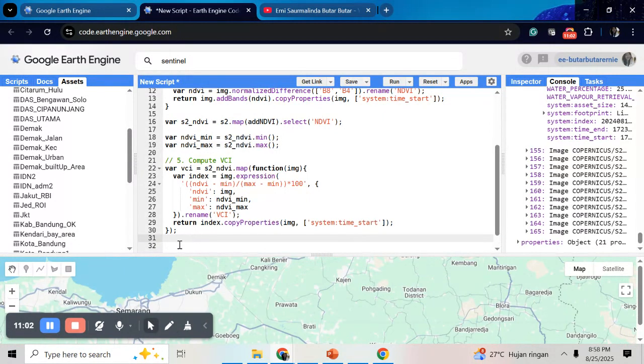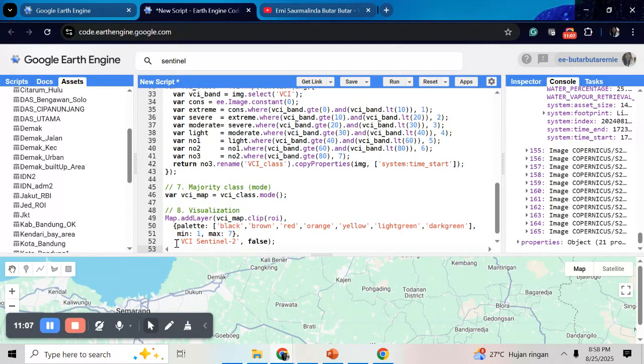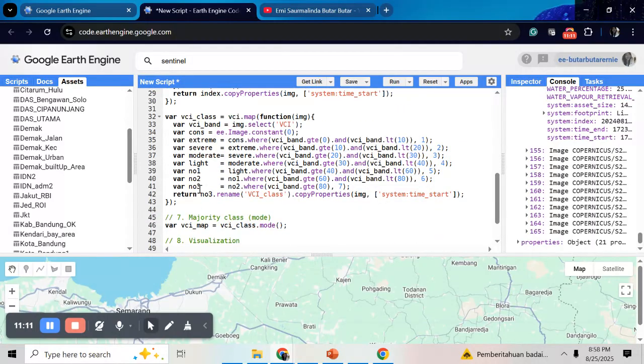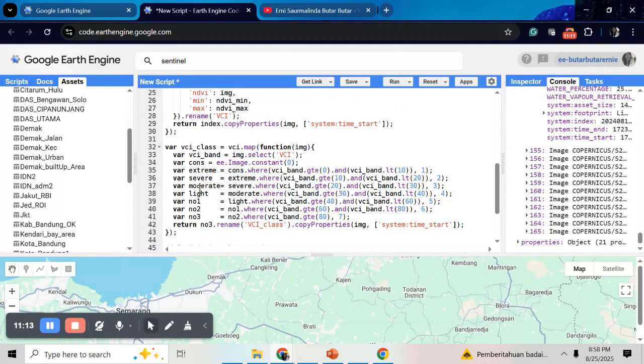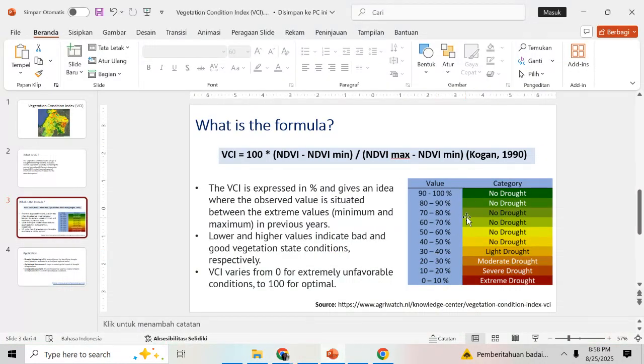And after that, I will try to do the classification. Yes, every class for this VCI, with this category that I have already shown you: 0 to 10%, 10% to 20%, and so on.